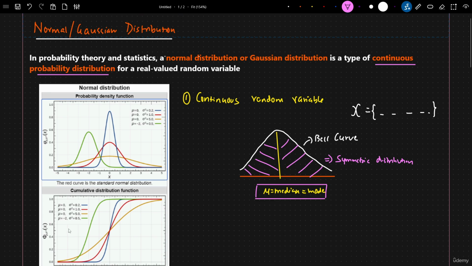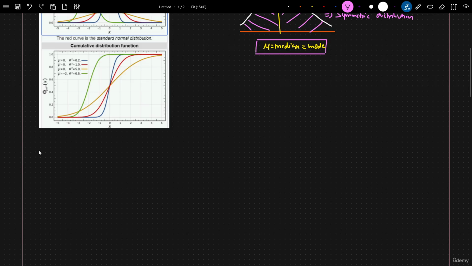So let's go ahead and talk about some of the notations that we are going to use. One of the important notations that we use for a normal or Gaussian distribution is N with some mean and variance value. Okay, so this is the notation that we specifically use.